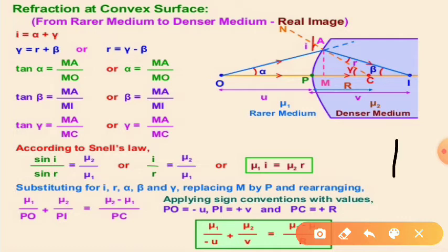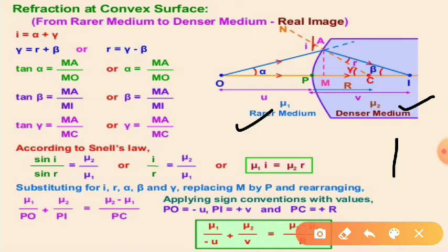Now according to Snell's law, sin i by sin r is equal to mu2 by mu1, the refractive index of the second medium with respect to the first medium. So i by r is equal to mu2 by mu1. So mu1 into i is equal to mu2 into r.